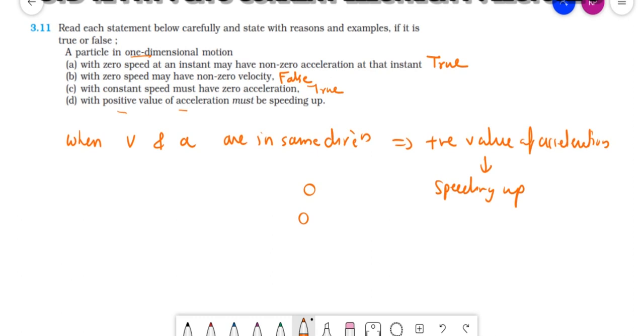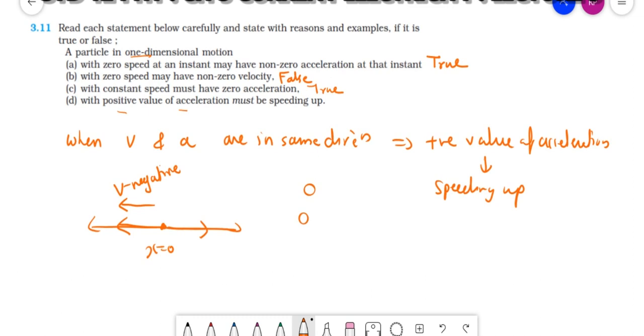When acceleration and velocity are in opposite directions, then positive value of acceleration will not mean speeding up. Let's take this as the x-axis, this as the origin, x equal to 0. This is the positive direction, this is the negative direction. You are moving in this way with velocity, so here v is negative.